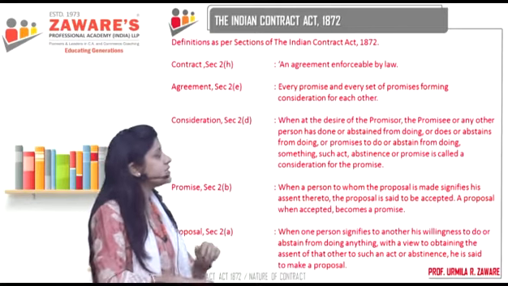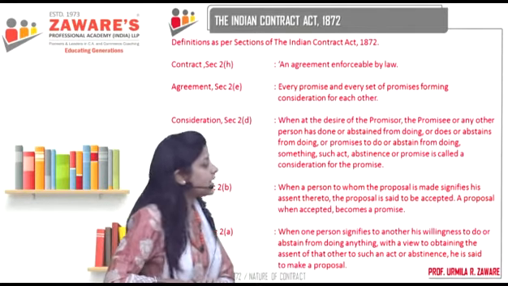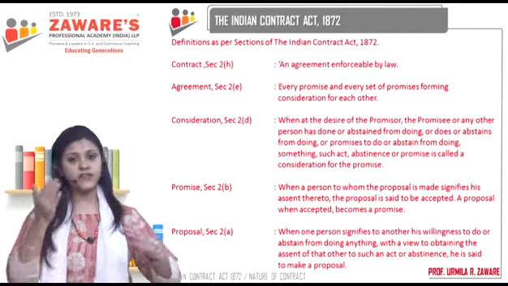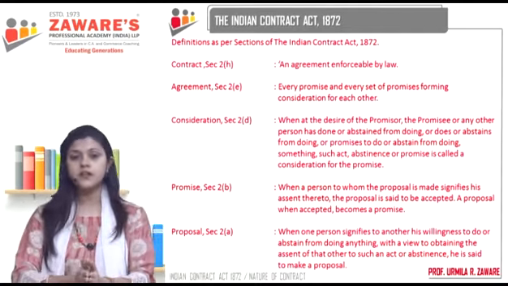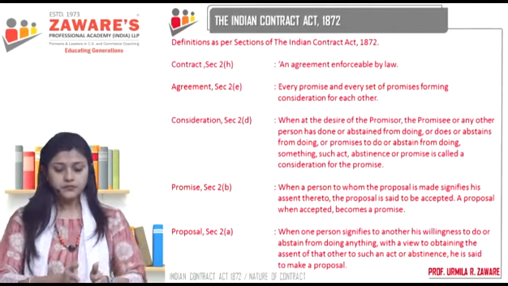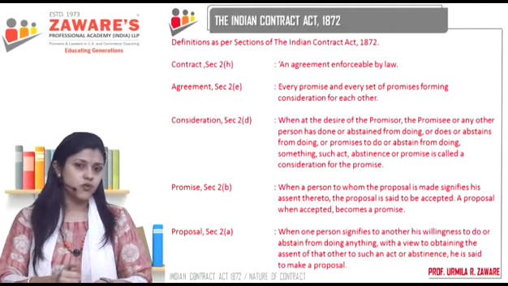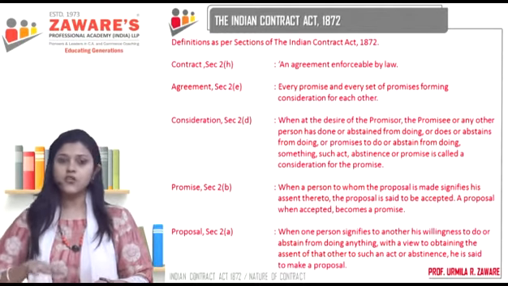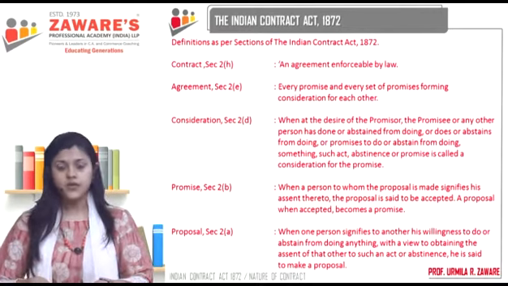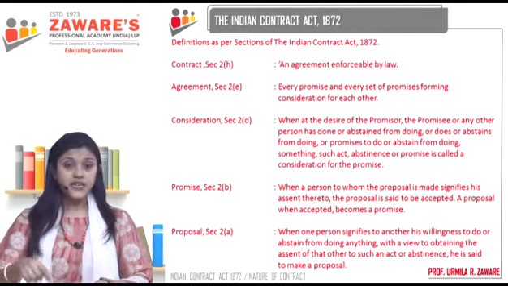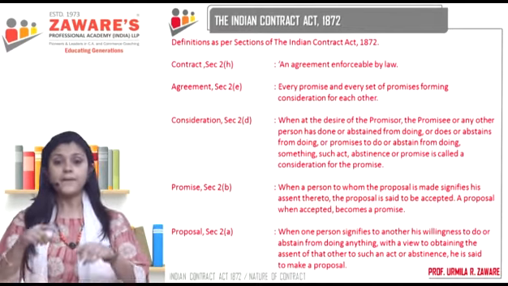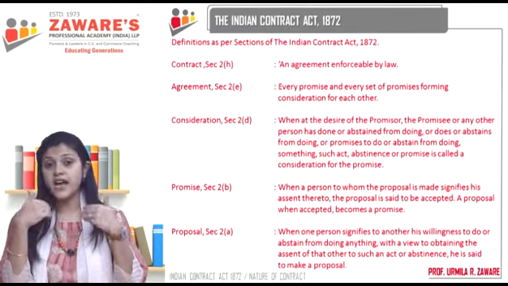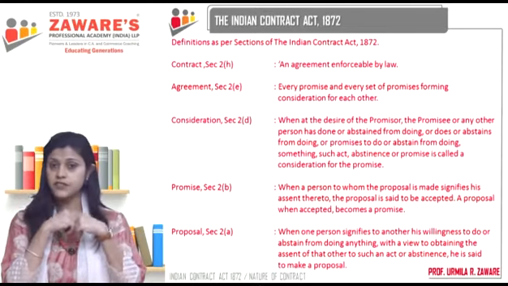Now, what is consideration? See, I made a promise. When you gave your acceptance, the proposal became a promise. My proposal in the first place was: are you ready to join these virtual classes? And you gave your acceptance saying yes. But in return for the promise which I have made, I am going to get something in return from you.